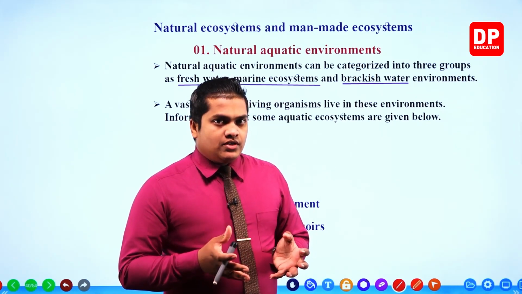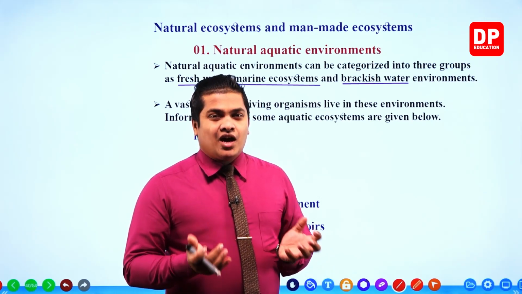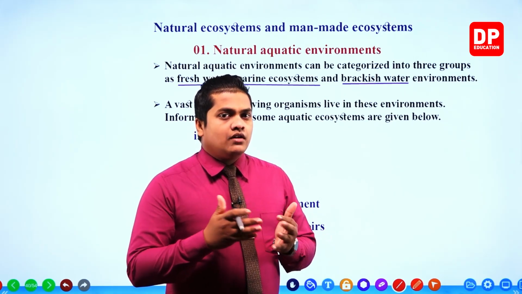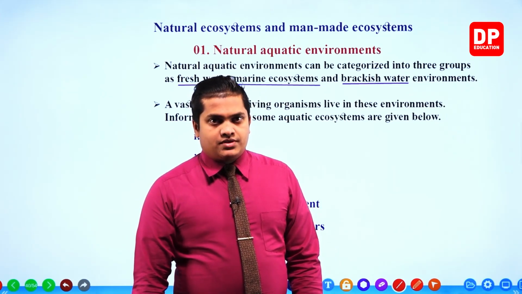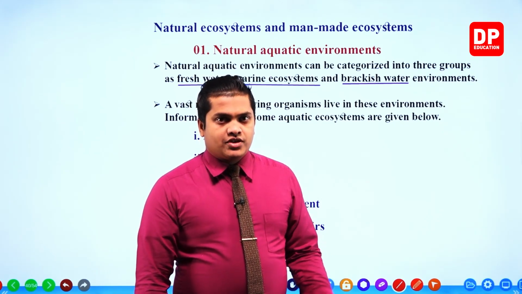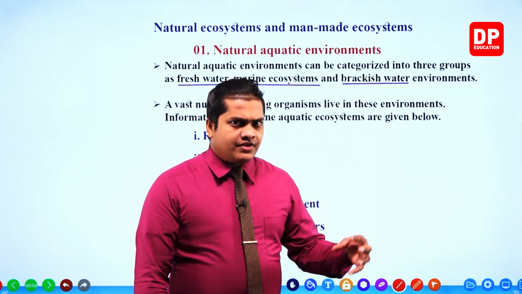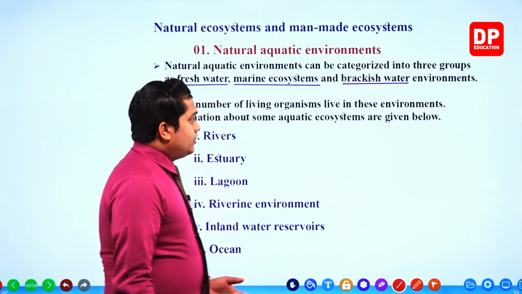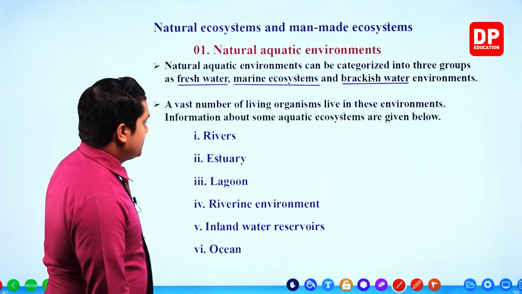When you take freshwater bodies like tanks and rivers, there are certain types of fish like tilapia living in those kinds of ecosystems. Then if you take oceans, marine water sources, there are different kinds of fishes like shark, shellfish, and so on. And my dear children, in brackish water also there are different kinds of organisms living, like mangrove plants. A vast number of living organisms live in these environments.